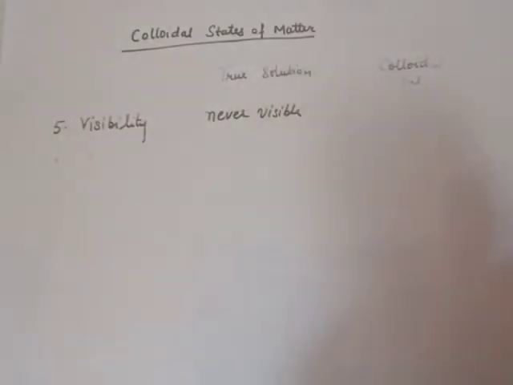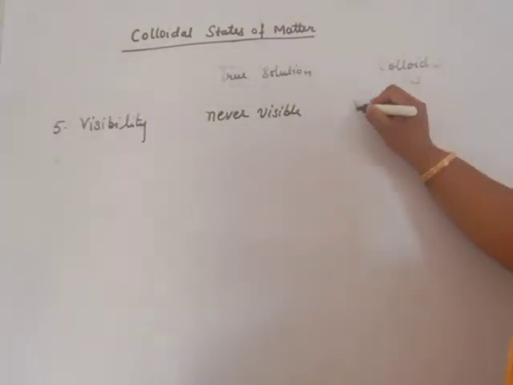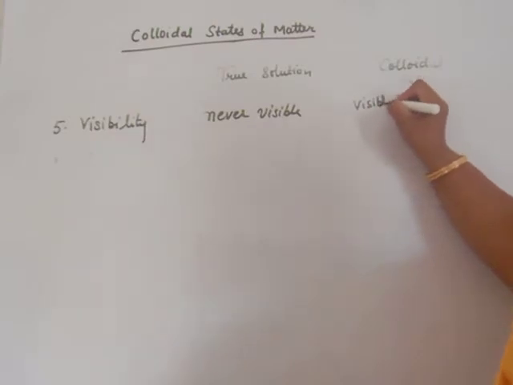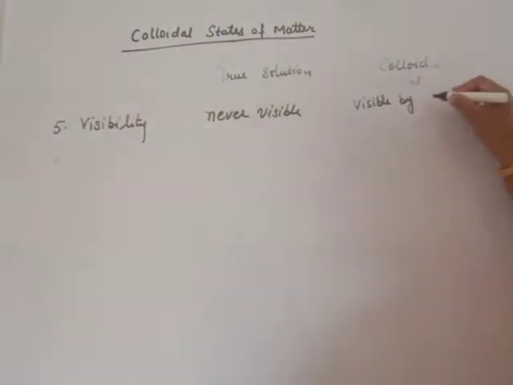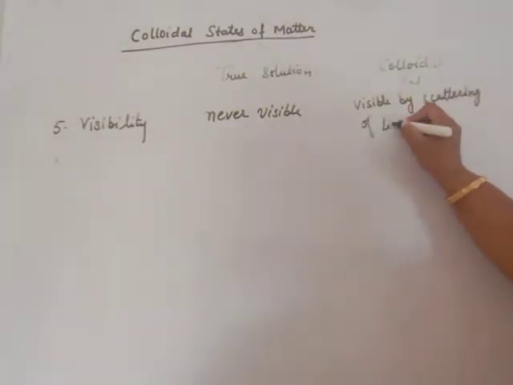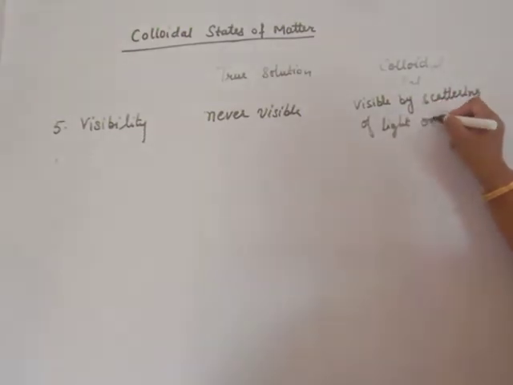In suspension, visible by naked eyes because particle size is so large. In colloidal sol, visible by scattering of light only.